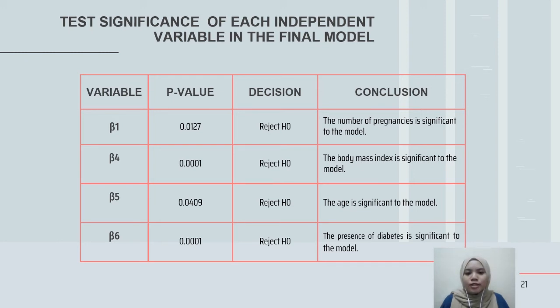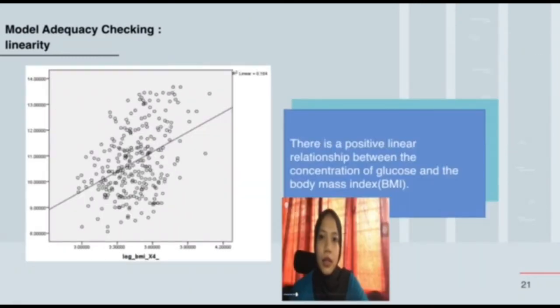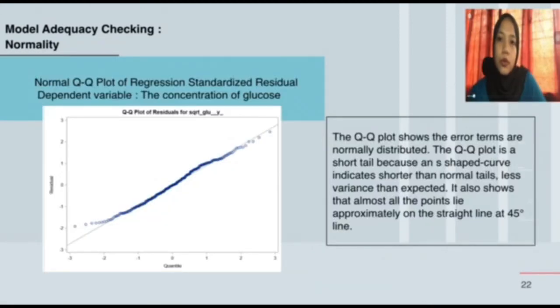less than 0.05. For adequacy checking, we first check the linearity. The first scatter plot shows there is a positive linear relationship between the concentration of glucose and the number of pregnancies. The second scatter plot shows there is a positive relationship between the concentration of glucose and the age. The next scatter plot shows there is a positive linear relationship between the concentration of glucose and the body mass index. The QQ plot is used to check the normality.